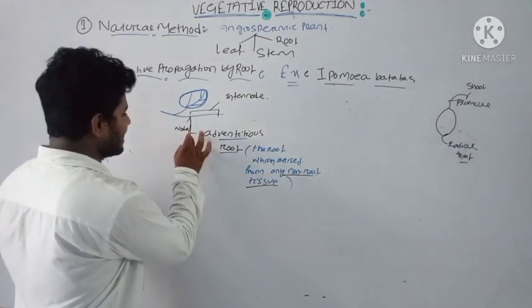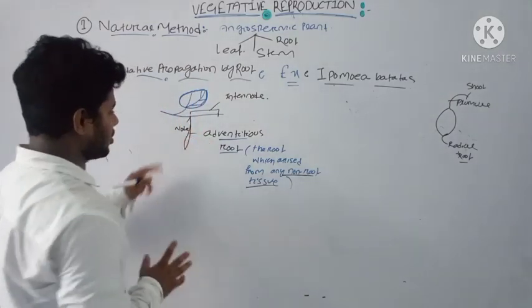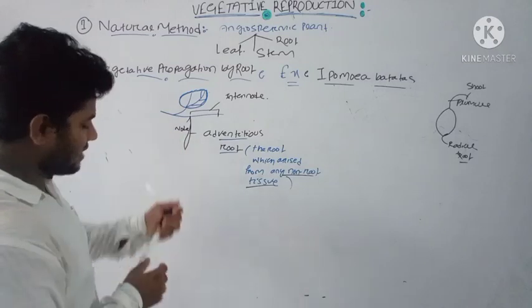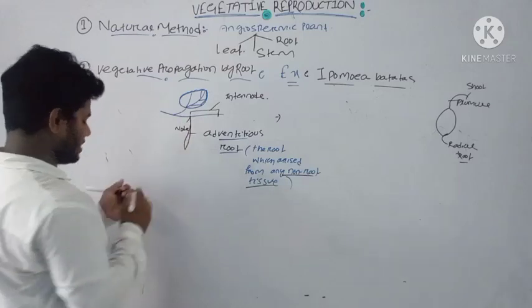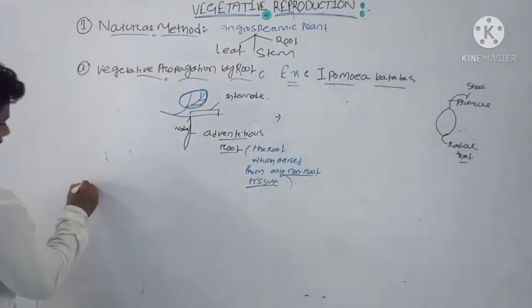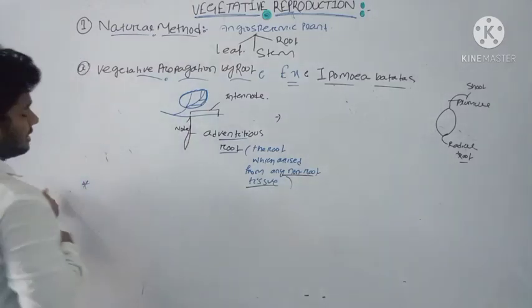Then this adventitious root structure gradually grows. Why? Because, suppose we will write a point here.